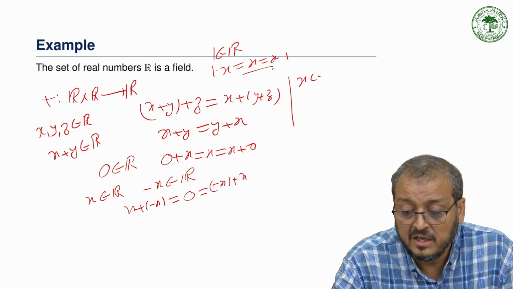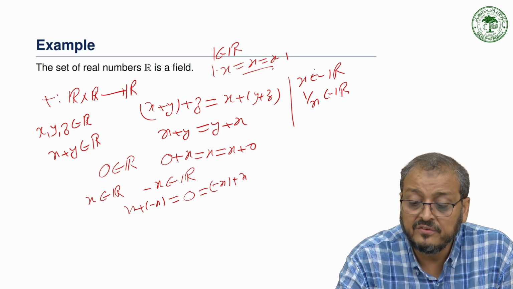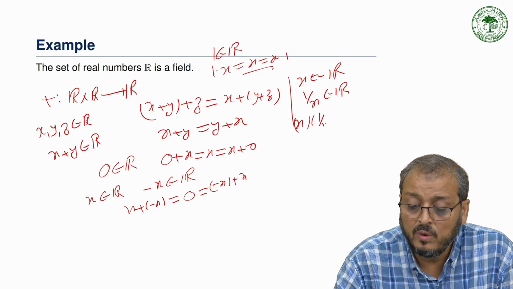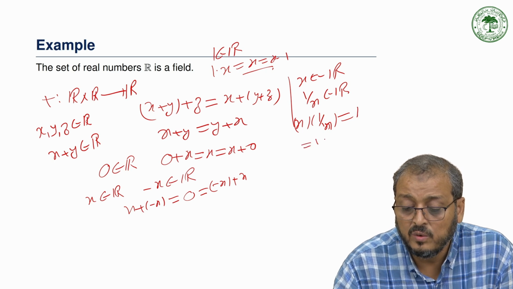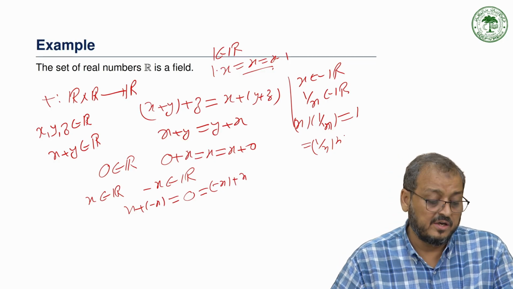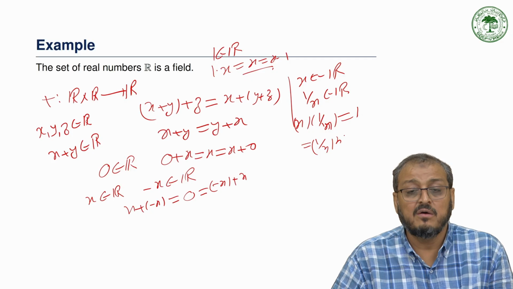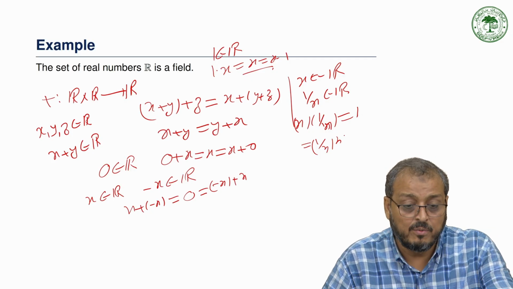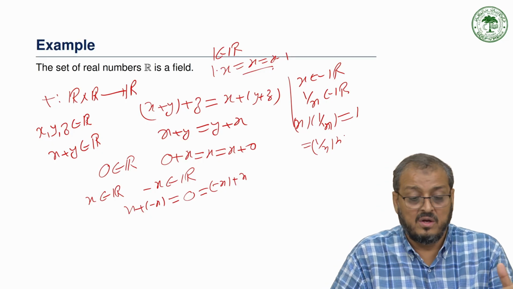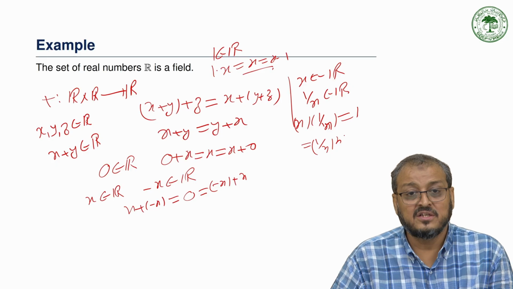Also, if x is an element of R, then 1 upon x is also an element of R. That means we can say that x into 1 upon x gives the identity, and this is equal to 1 upon x into x. So clearly the multiplicative inverse also exists here. So this means the set of real numbers under addition and multiplication is clearly a field. This is a very important field for our course. Most of the time in our course we have to concentrate on R as a field.